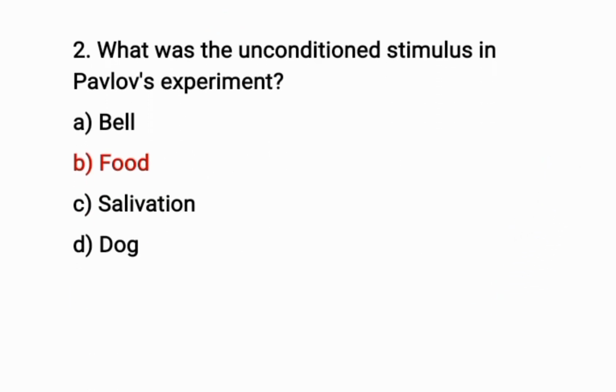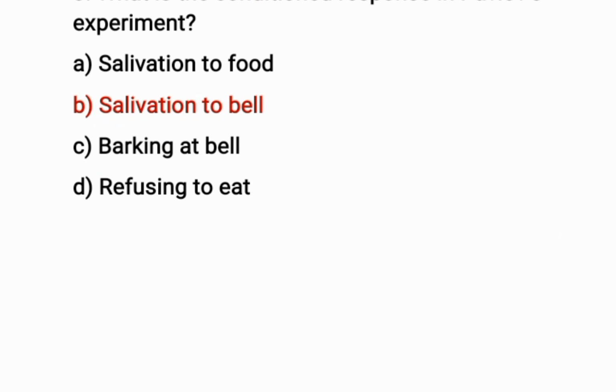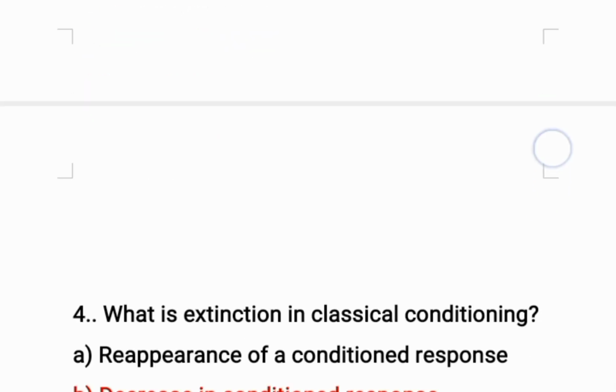Okay, question number 2. What was the unconditioned stimulus in Pavlov experiment? The correct option is food. Food was the unconditioned stimulus in Pavlov experiments. Okay, question number 3. What is the conditioned response in Pavlov experiment? The correct option is B. Salivation to bell is the conditioned response in Pavlov experiment.